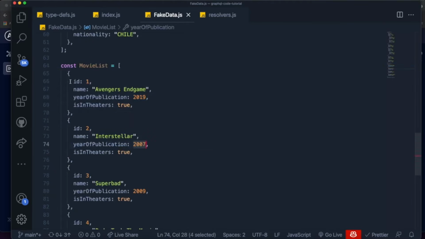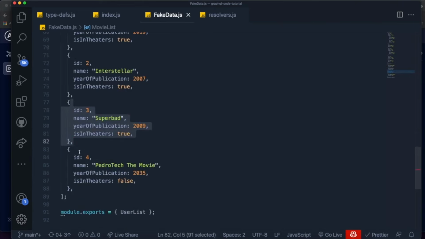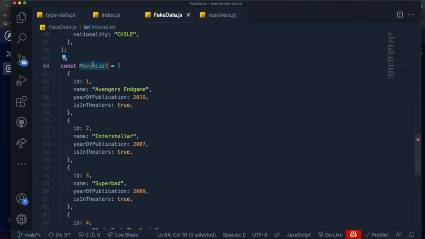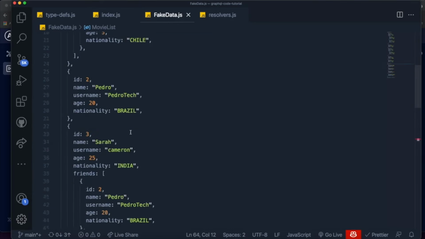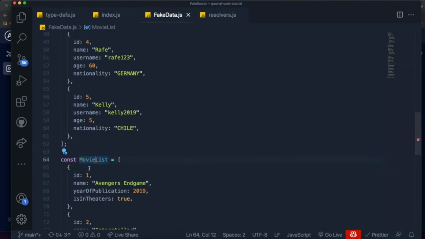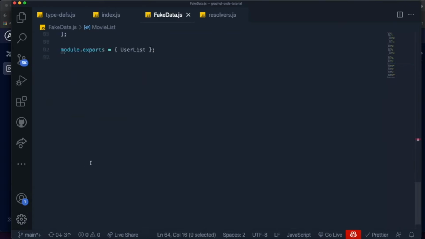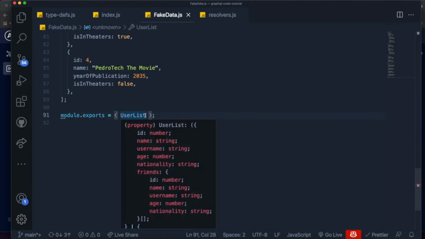But I added a movie, for example, Avengers Endgame. I added Interstellar, I added Superbad, and I also added a fake movie called PedroTech the movie that is going to be released in 2035, just so that I can say that it is not in theaters. But our list of movies is done, and what we want to do is put it inside of the same file as the user list, but we want to return it at the bottom by just putting movie list as one of the things that we return in our exports.